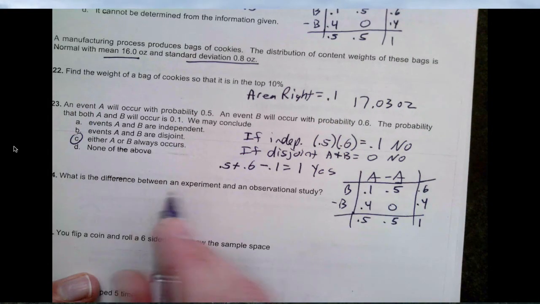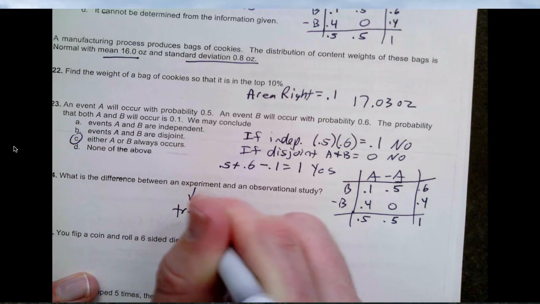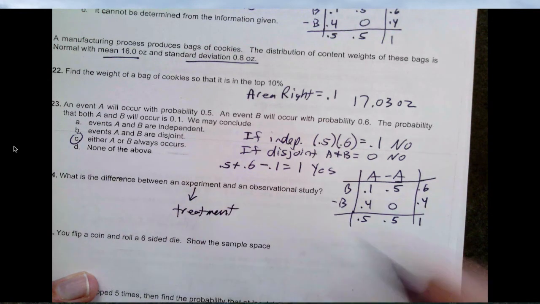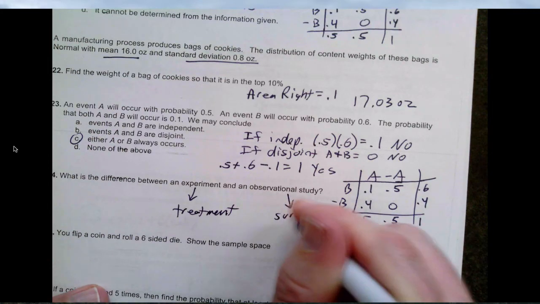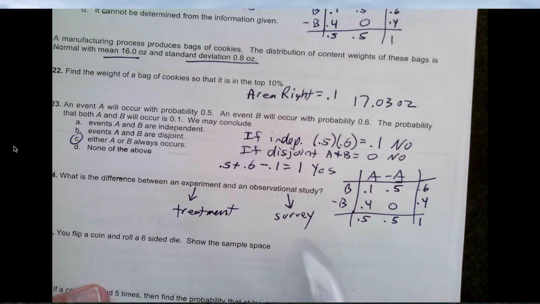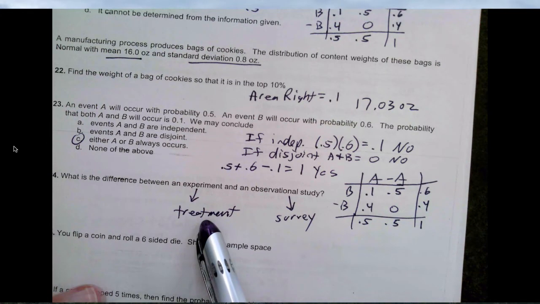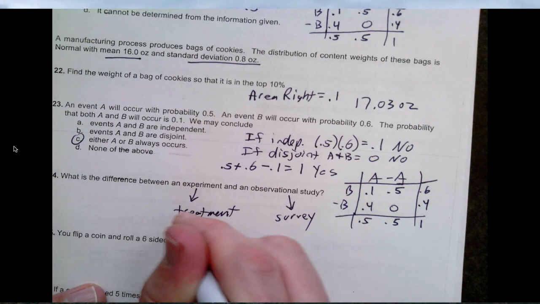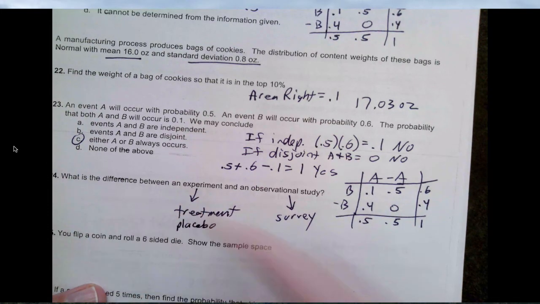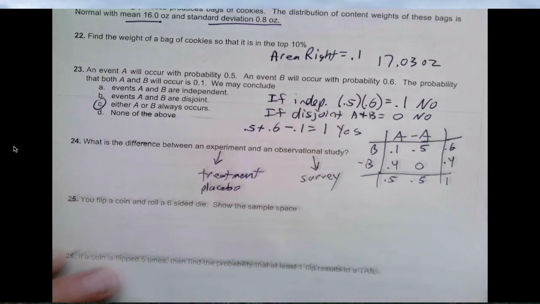What is the difference between an experiment and an observational study? The difference is a treatment. Okay, and this is where you just observe or you survey. So you're looking at the way things already are, and you're changing something with a treatment. So you've got a treatment, you've got placebos, you've got controls. That's what makes an experiment: there's a treatment that you're looking for what impact that treatment has.